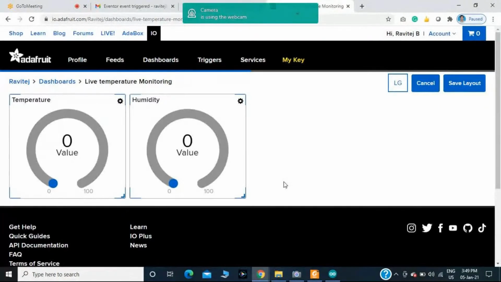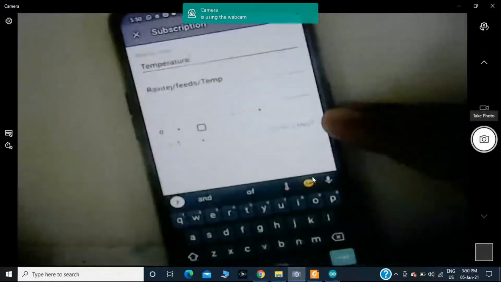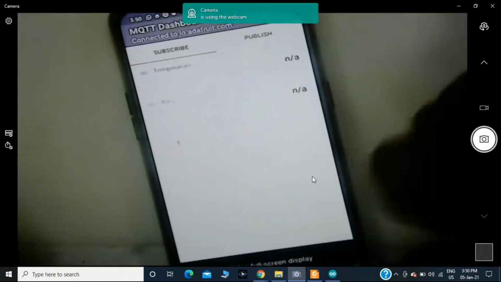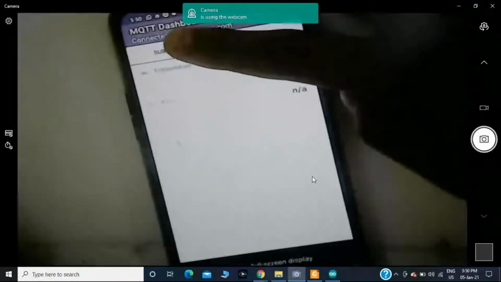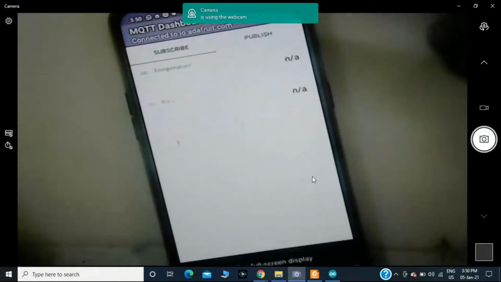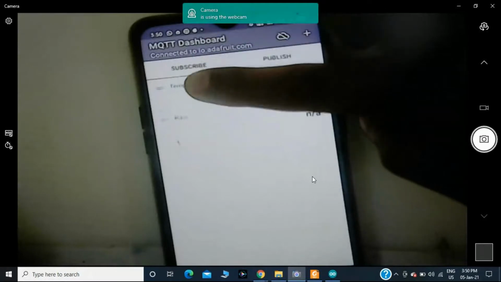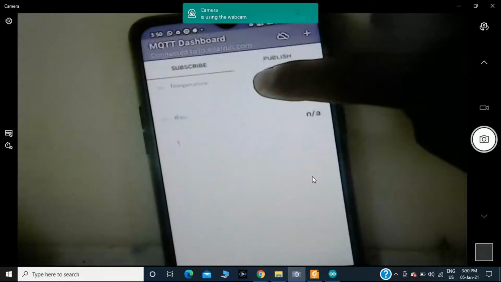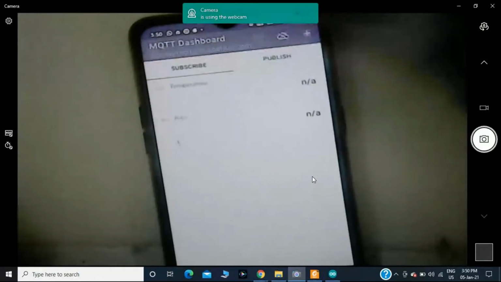Okay, you can provide any value for the name, but you have to be very much careful. Okay, once again I will repeat. After clicking on this one, you will get two sections. One is subscribe, another one is publish. You should select subscribe and please click on the add button. There you will get it by clicking on this one. If you have not created it, you should add the plus sign.